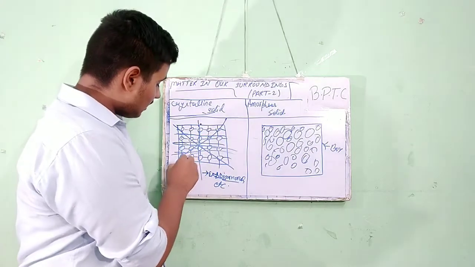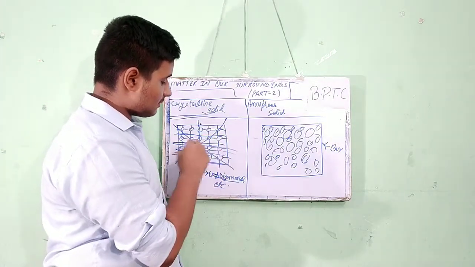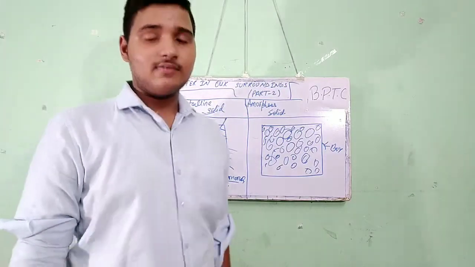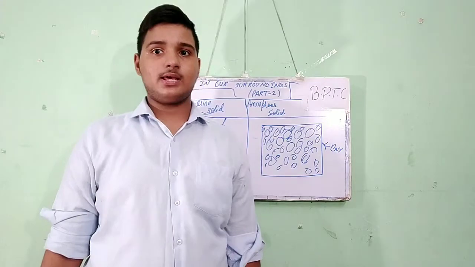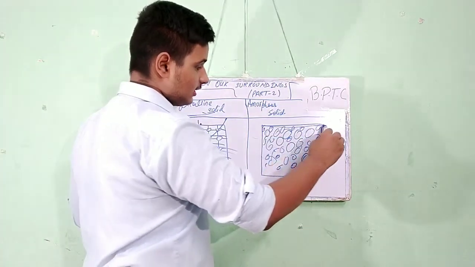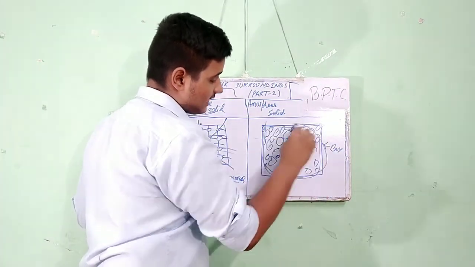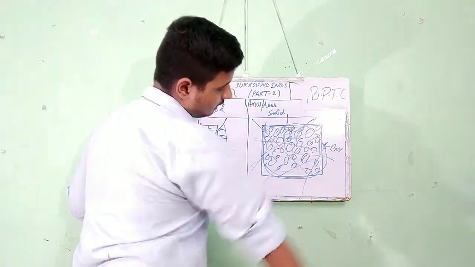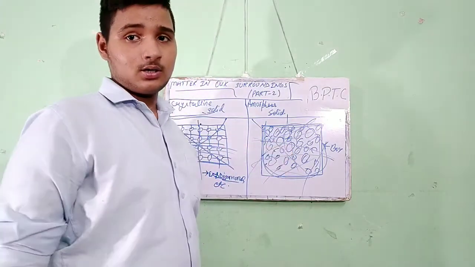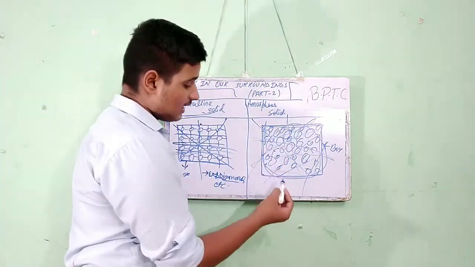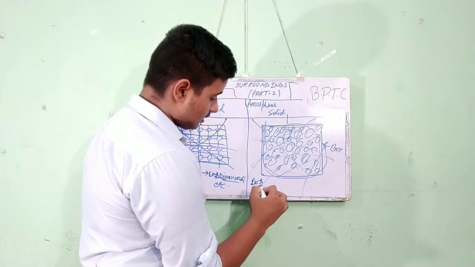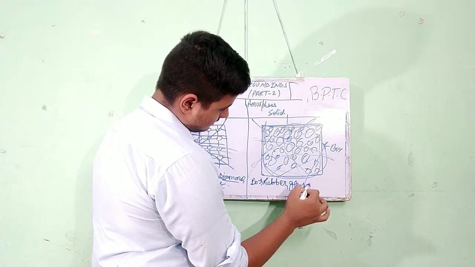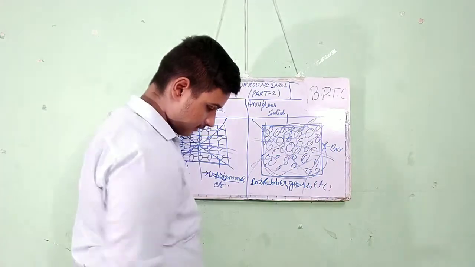Why? The arrangement of these molecules or atoms is very highly defined, very highly and symmetrically arranged. But in the case of amorphous solid, it is not arranged symmetrically. We can cut it from anywhere. It is not arranged properly. Examples are rubber, glass, etc.